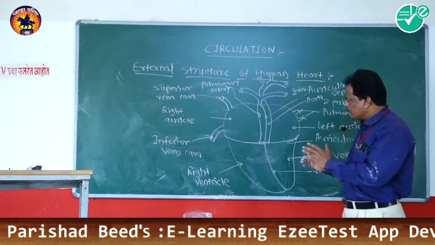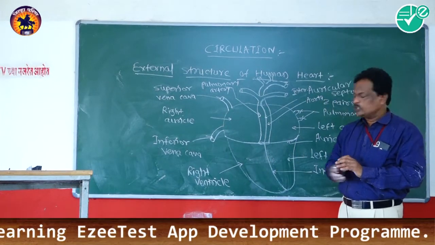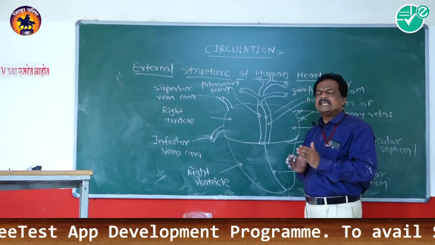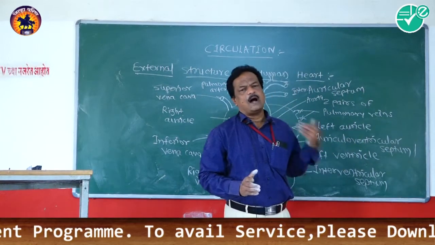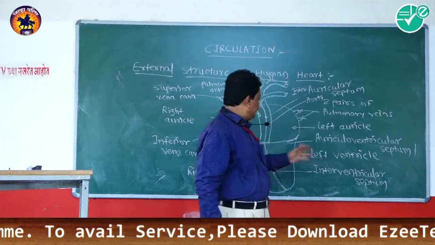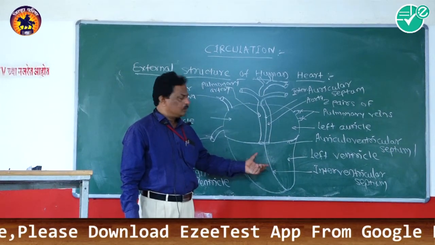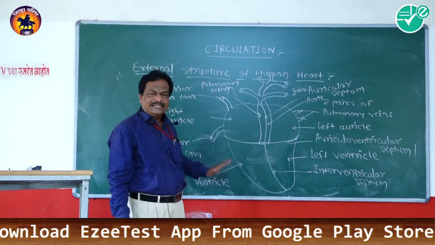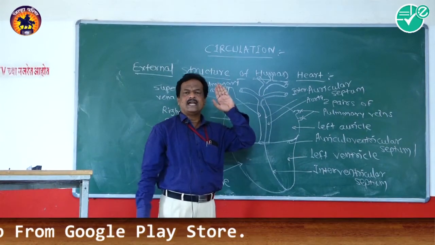That narrow part, the ventricle, is slightly tilted towards the left side of the body.